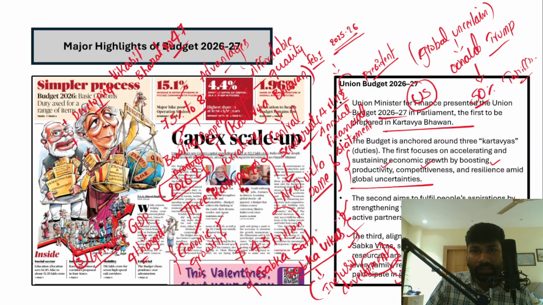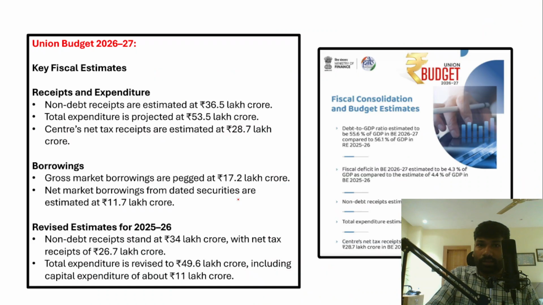So we could say that this third Kartavya is Sabka Saath, Sabka Vikas. The second Kartavya is developing the capacities of people to fulfill their aspirations, and the first Kartavya is maintaining economic growth and economic development overall. Right. So you have understood the 3 Kartavyas.